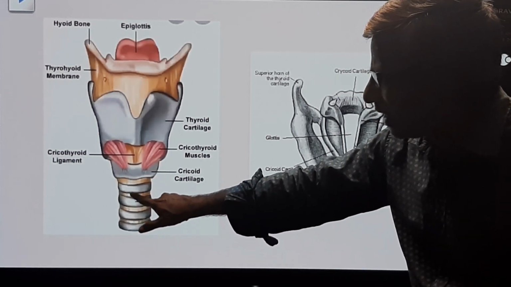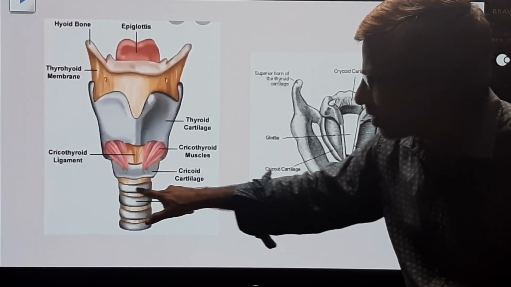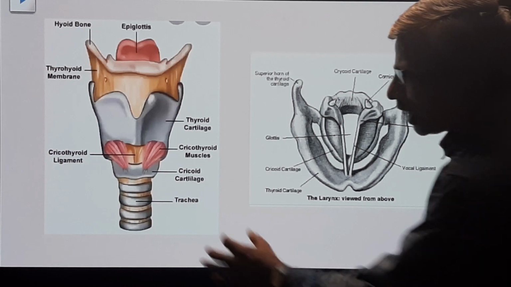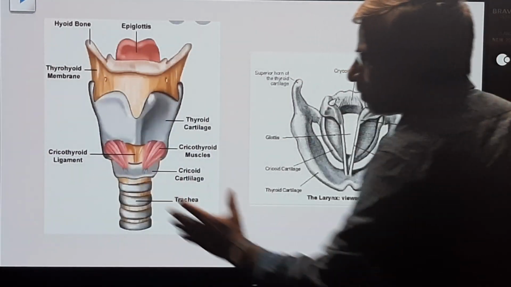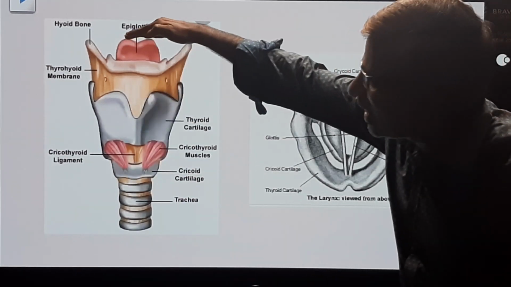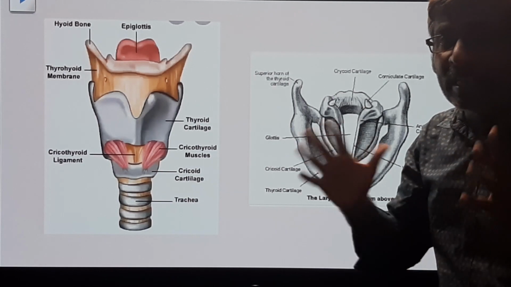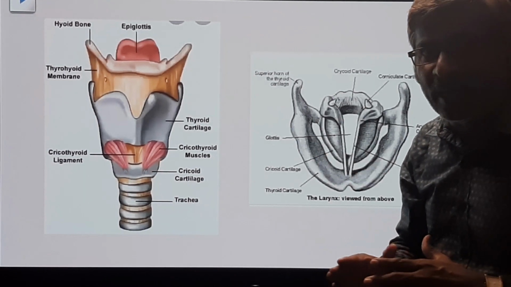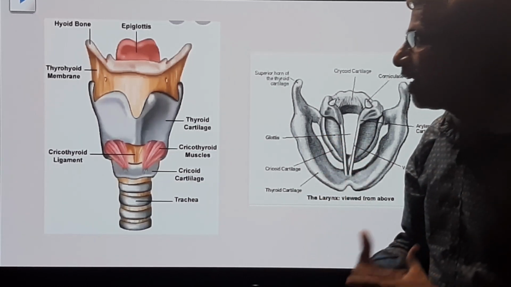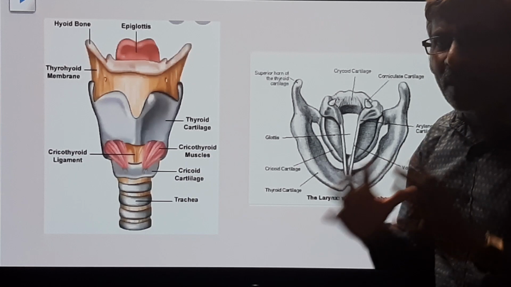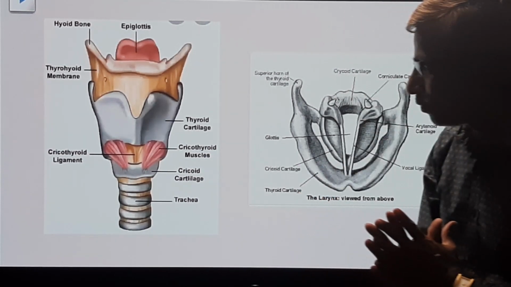See this, guys, this is a trachea. The trachea has C-shaped cartilages, all these are. The beginning of the trachea, this one is called the larynx. This part is called larynx, meaning voice box. It is made up of 9 cartilages: 3 unpaired cartilages and 3 paired cartilages. First of all, we discuss unpaired cartilages.